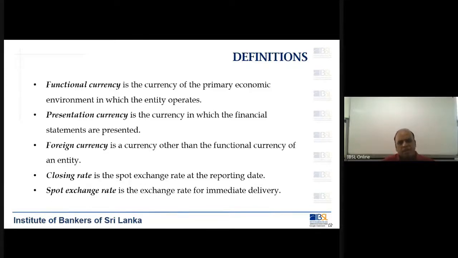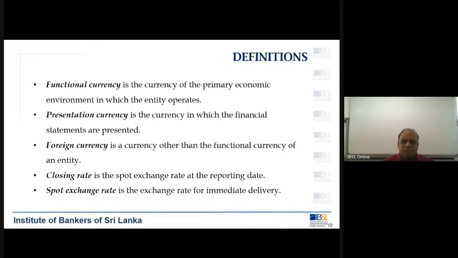Then what is a foreign currency? Foreign currency is a currency other than the functional currency of an entity. So basically, if your functional currency is rupees, then all the other currencies are foreign currencies for you. Similarly, if your functional currency is dollars, then all the other currencies become foreign currencies to you. That is very important.